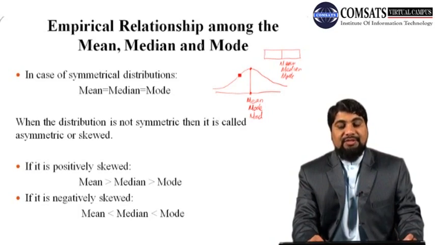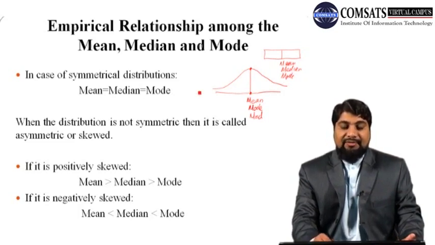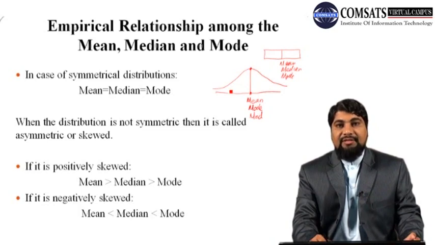This is the normal distribution, also called the bell-shaped distribution. This is also a special case of symmetric distribution. In a symmetric distribution, the data is equally spread around the middle line. This middle line is also called the mean line. So if the distribution is symmetric, then the values of mean, median and mode coincide.